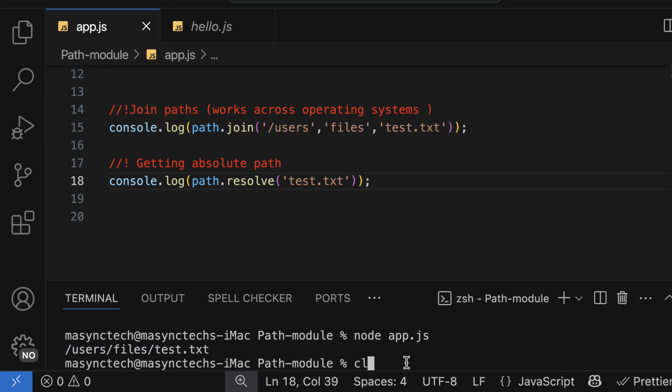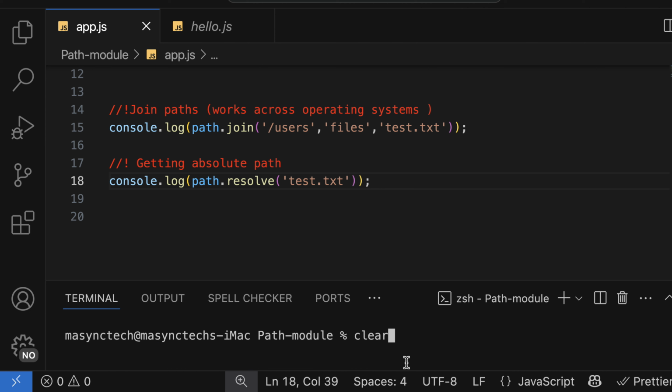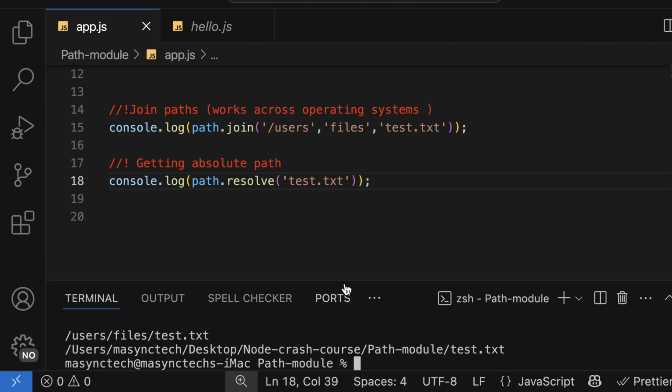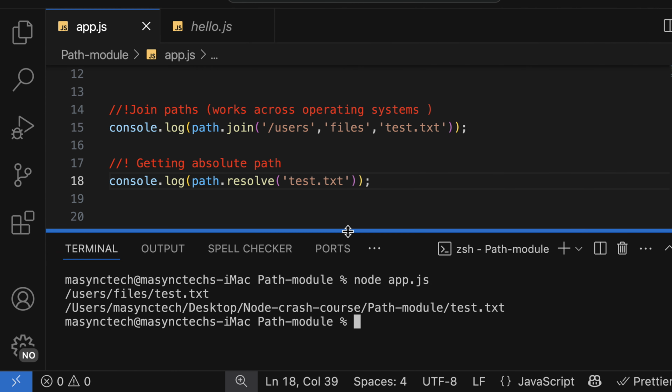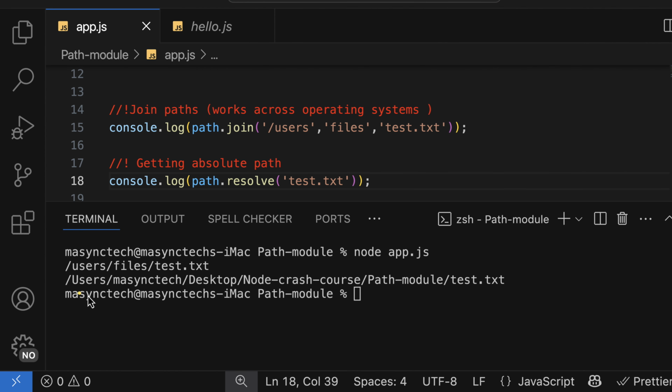Let me clear the terminal and run again, and let's have a look at the absolute path. It starts from here: users, Async, desktop, Node.js folder, path module, and then the actual file. So this path, where we have users, Async, desktop, Node.js, and then path module, is my current working directory.